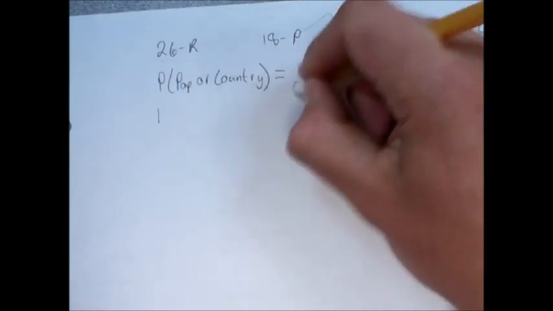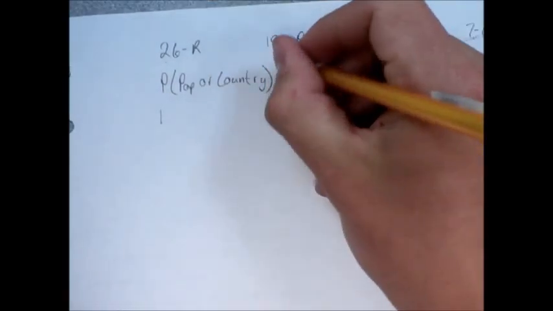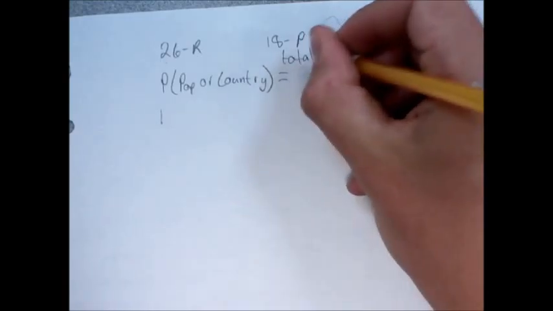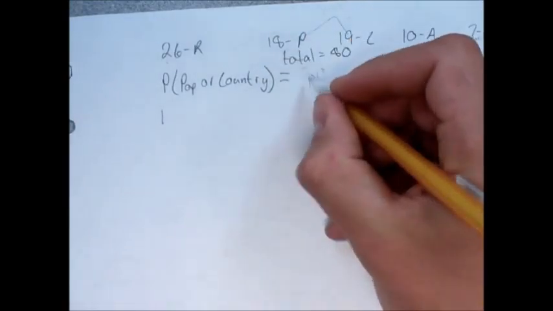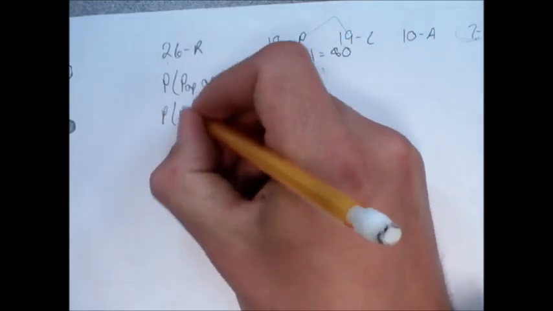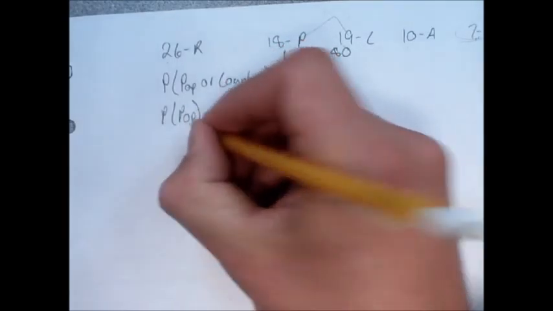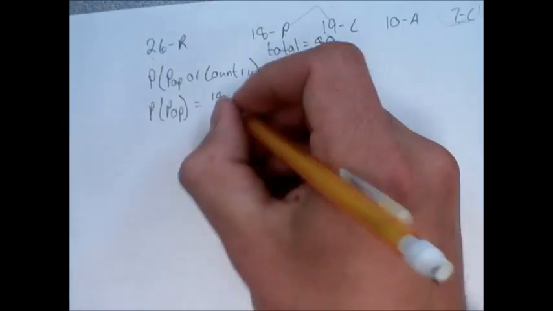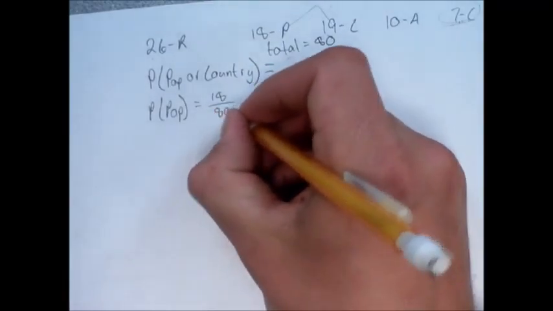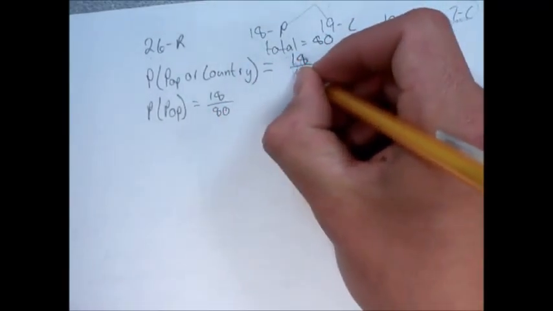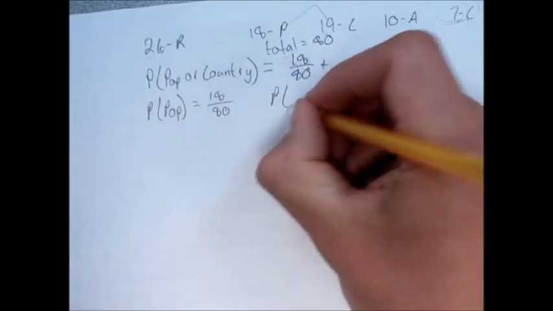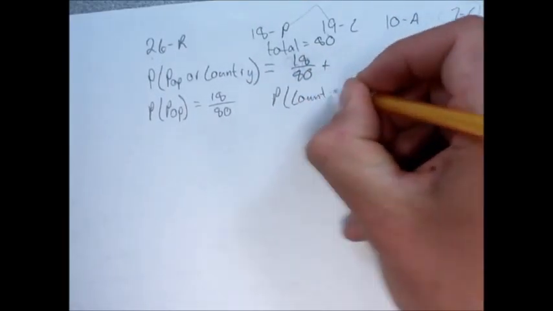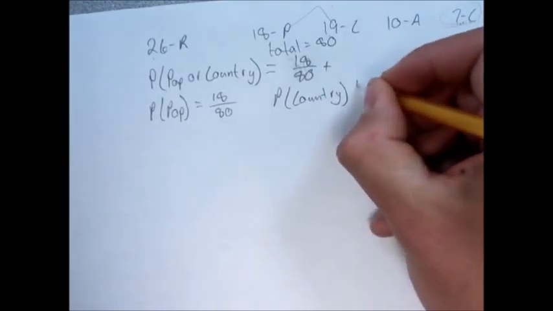So total is 80. I'm going to start by finding the probability of the pop artists. So, how many pop artists are there? 18. And there are 80 total artists. So, 18 over 80, right? Then I'm going to add the probability of my country artists, which are 19 over 80.